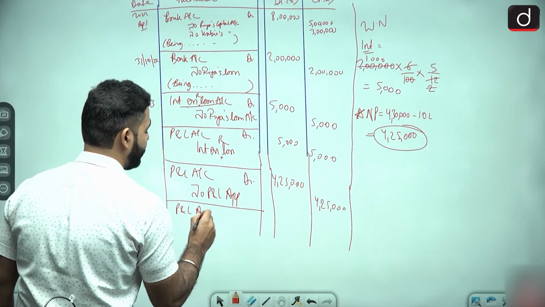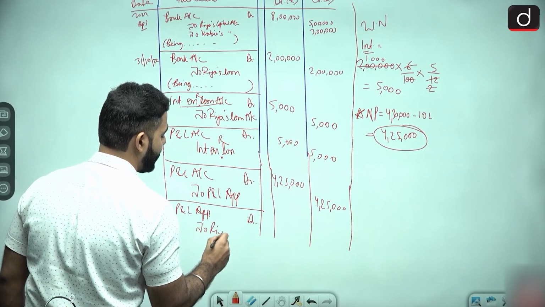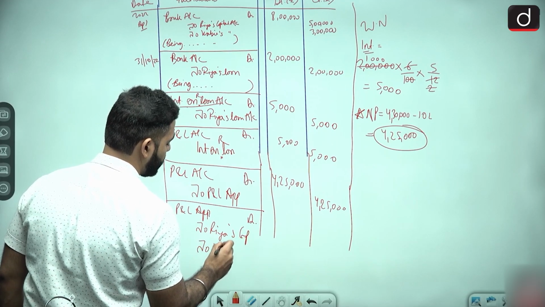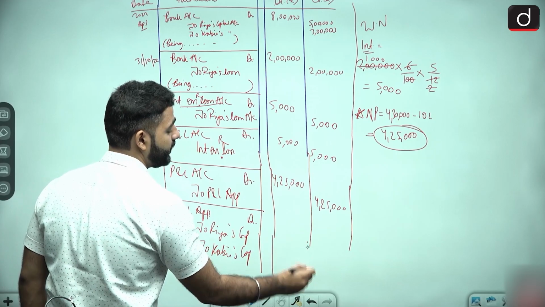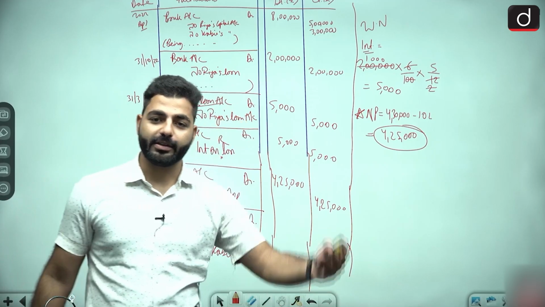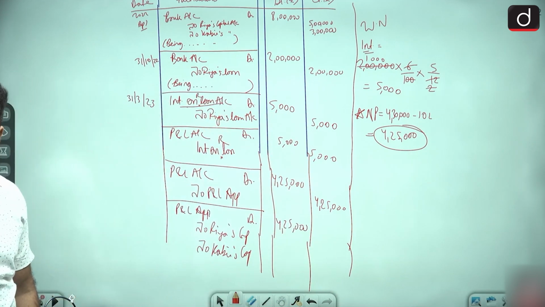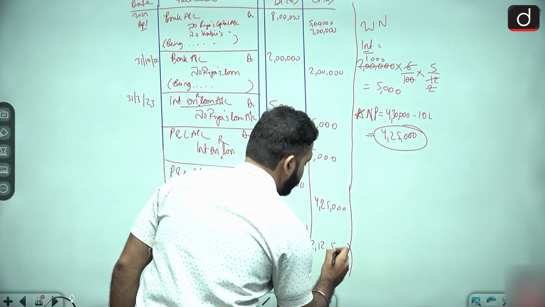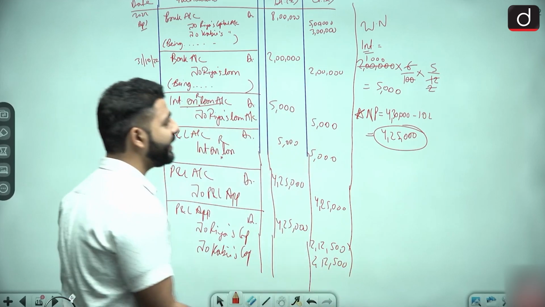P&L appropriation debit to Ria's capital and to Kabir's capital. Yes or no? Did you understand? This was easy. In which ratio? Now tell me the ratio of transferring. What is half of 4,25,000? 2,12,500. So 2,12,500, 2,12,500. So your journal entry is completed.